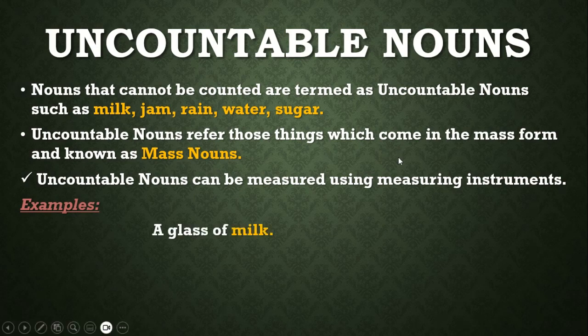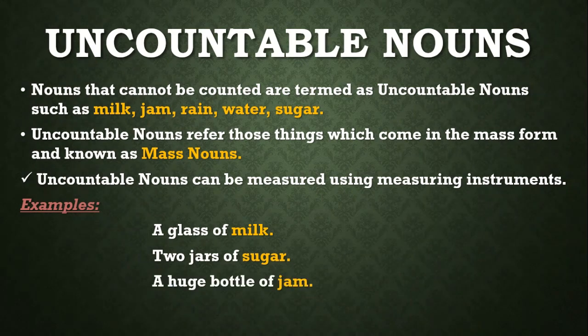To measure these things, we have certain labels, like a bottle of milk or a glass of milk. And 2 jars of sugar: you cannot count the sugar itself, but you can have a measuring instrument to measure it in kgs, or you can use jars or other cartons to measure them.